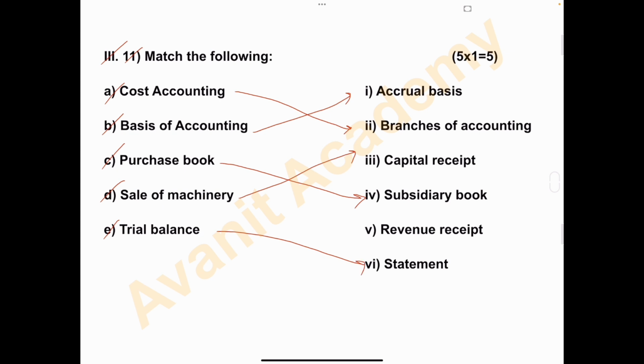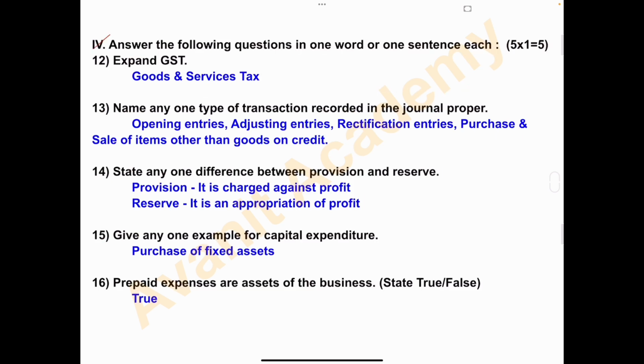Okay, cost accounting is a branches of accounting. B. Basis of accounting, that is accrual basis. C. Purchase book is the subsidiary book. D. Sale of machinery is a capital receipt. Trial balance is the statement. Total 5 marks. Next is fourth one. Answer the following questions in one word or one sentence each. Total 5 questions are there. All 5 you have to answer. Each carries 1 mark. Total 5 marks.